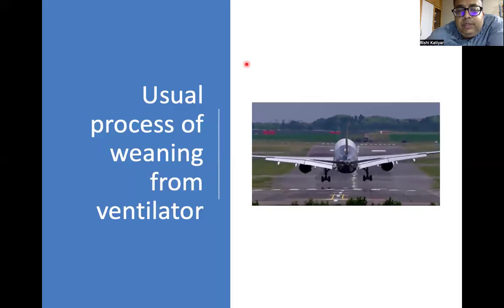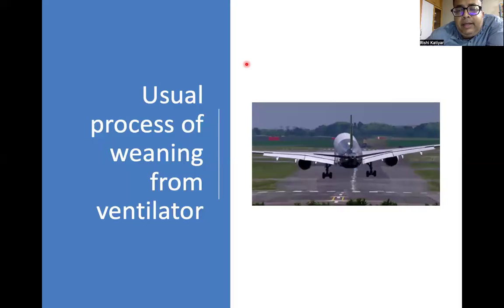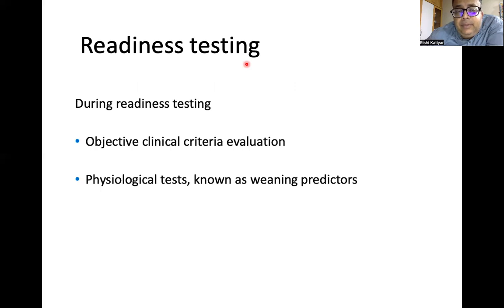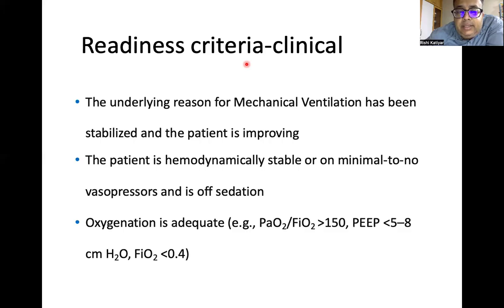The usual process of weaning from the ventilator, a very smooth landing. It's a simple weaning. The two-step strategies are, first you have to assess whether your patient is ready, whether the readiness criteria are met by the patient or not. And the second is the spontaneous breathing trial. So readiness. Now readiness testing can be done either by objective clinical criteria or physiological tests known as weaning predictors.